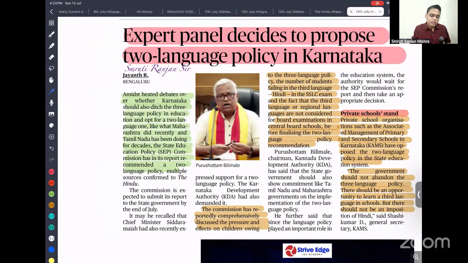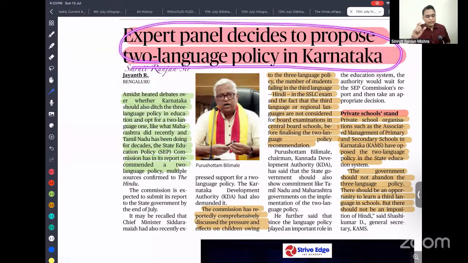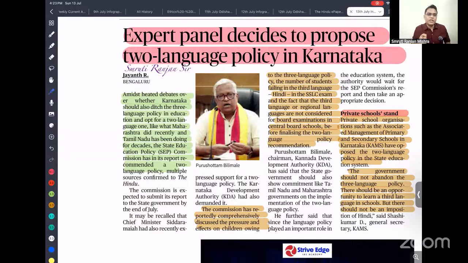So just read all these things, but you have to take a decision on that. The three-language formula should be promoted, but it should not be done in a harsh way. It should be promoted in a good way. And at the primary level, more emphasis should be given to the mother tongue, because students can easily learn things if they are taught in the mother tongue.